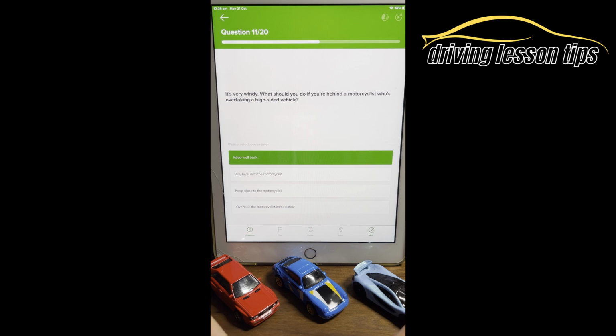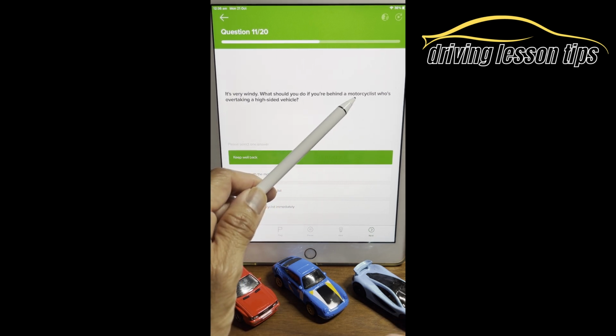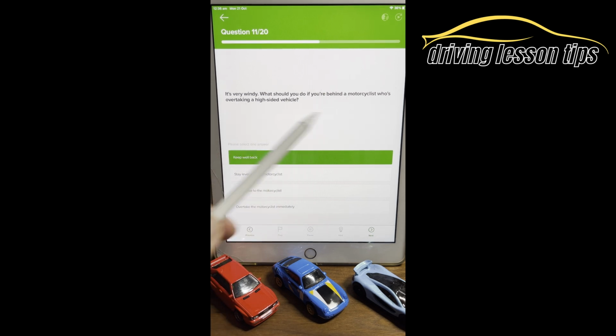Does that make sense? Remember what I'm saying? Read the question very carefully. Pick out the key sections on it. It's windy. That's very important to think about, okay? You're behind a motorcyclist. That's important. And the motorcyclist is also overtaking the lorry. All those little things are very important to take into consideration to give you a safe option. And keep well back would be the most common sense answer here.